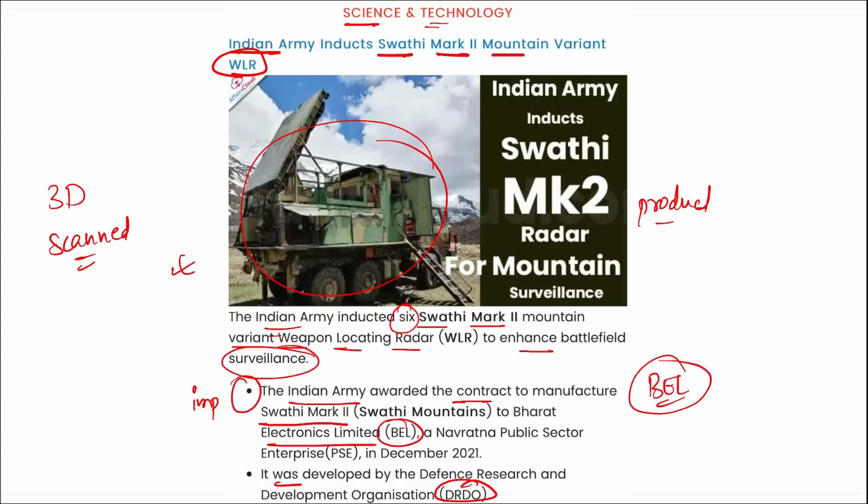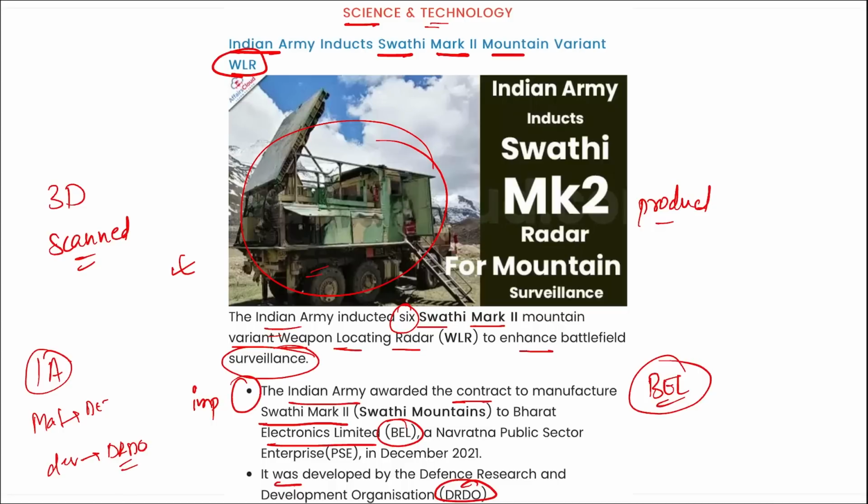Correct? Then the Swathi Mark I variant is set up on 8x8 wheeled Tatra trucks weighing approximately 28 to 30 tons. And here you can see this is the Mark II mountain variant radar, that is Swathi Mark II. Important question: it will be provided to the Indian Army. It was manufactured by BEL. It was developed by whom? DRDO. Correct?